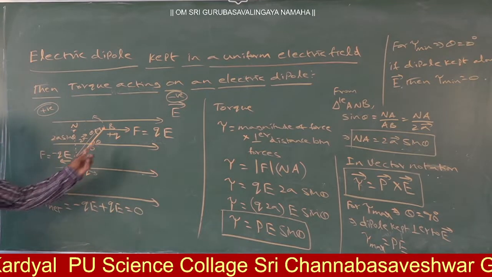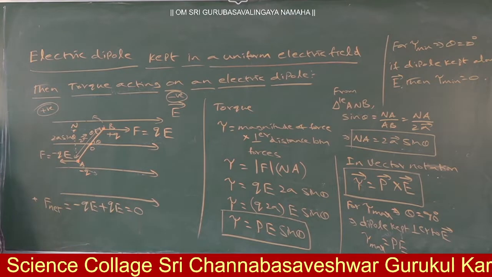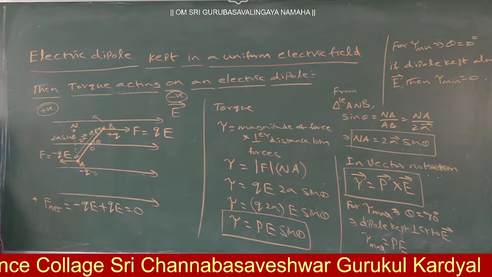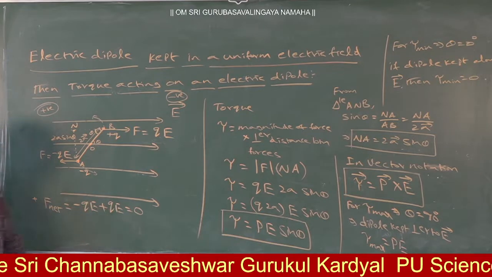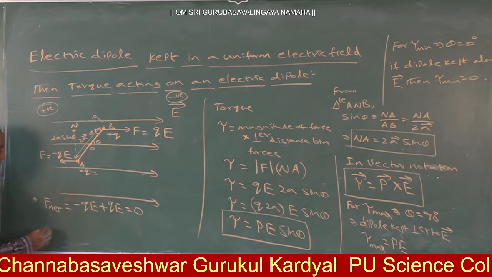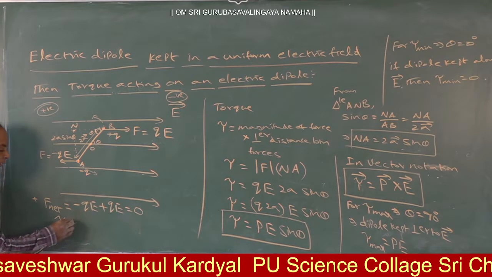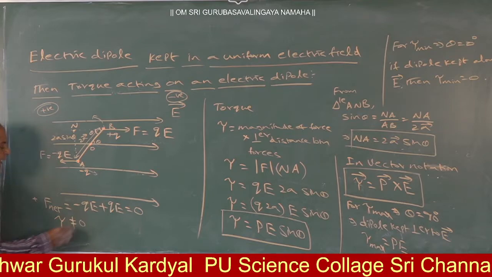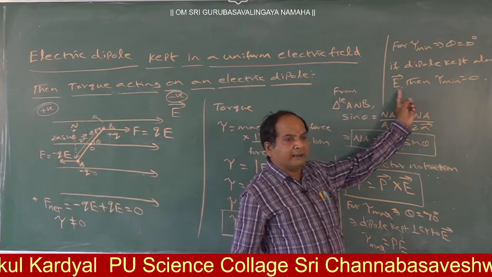So you should remember forces are acting, but net force is 0. Why? Because those two are equal and opposite forces. Here net force is 0, but is torque 0 or not equal to 0? Not equal to 0. Torque is 0 only if the dipole is kept along the electric field.